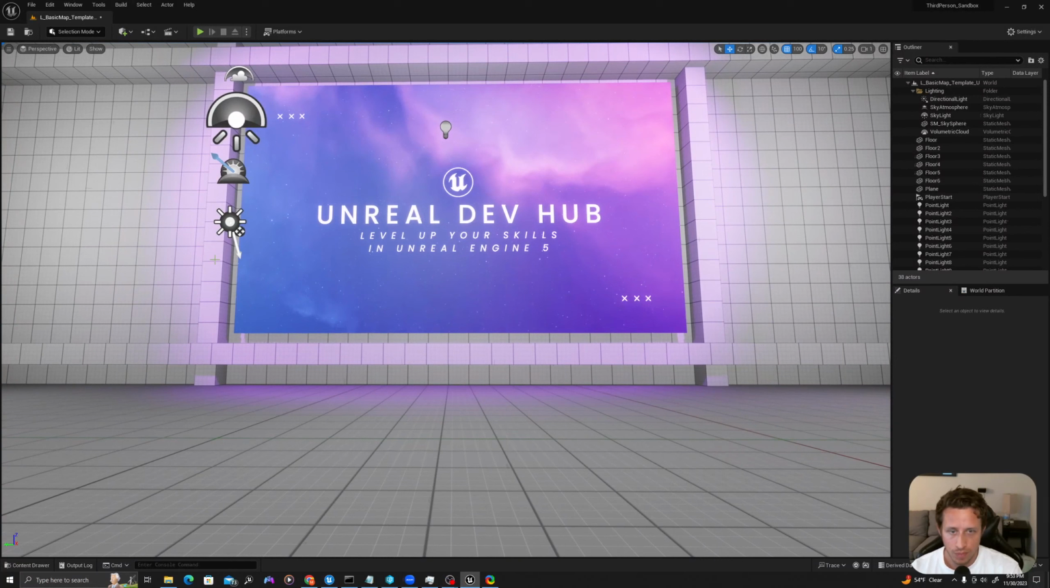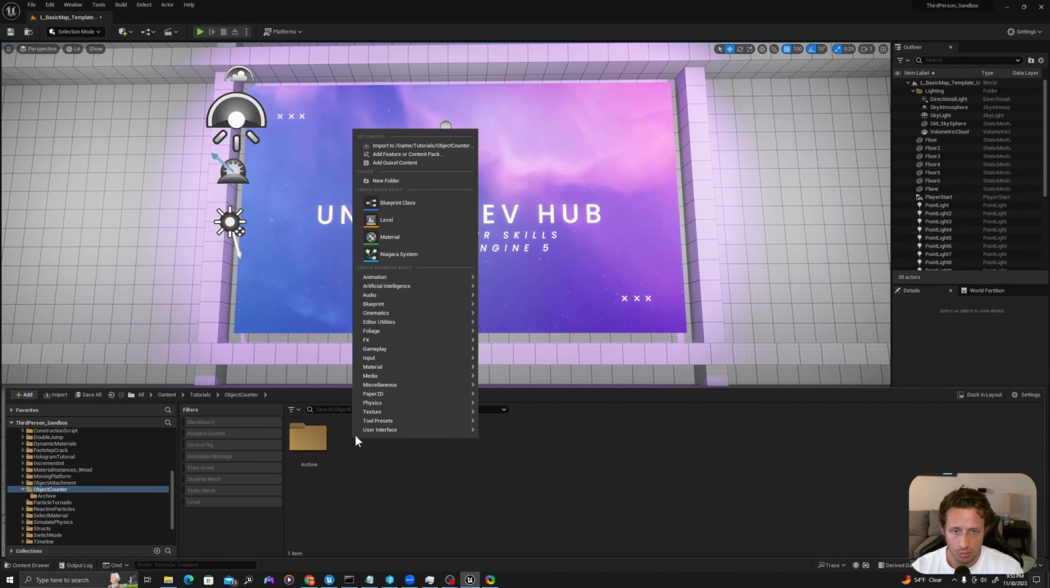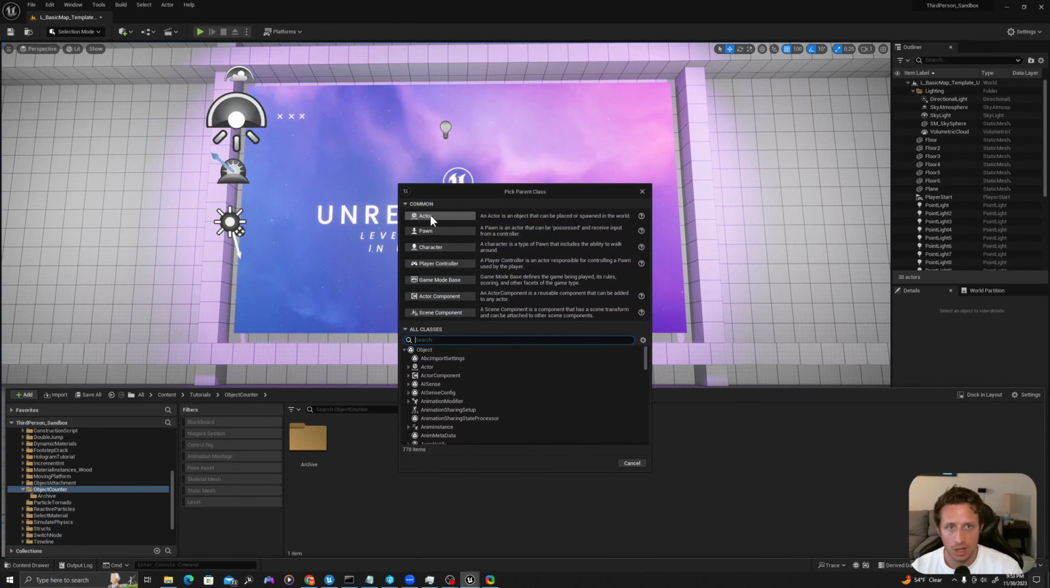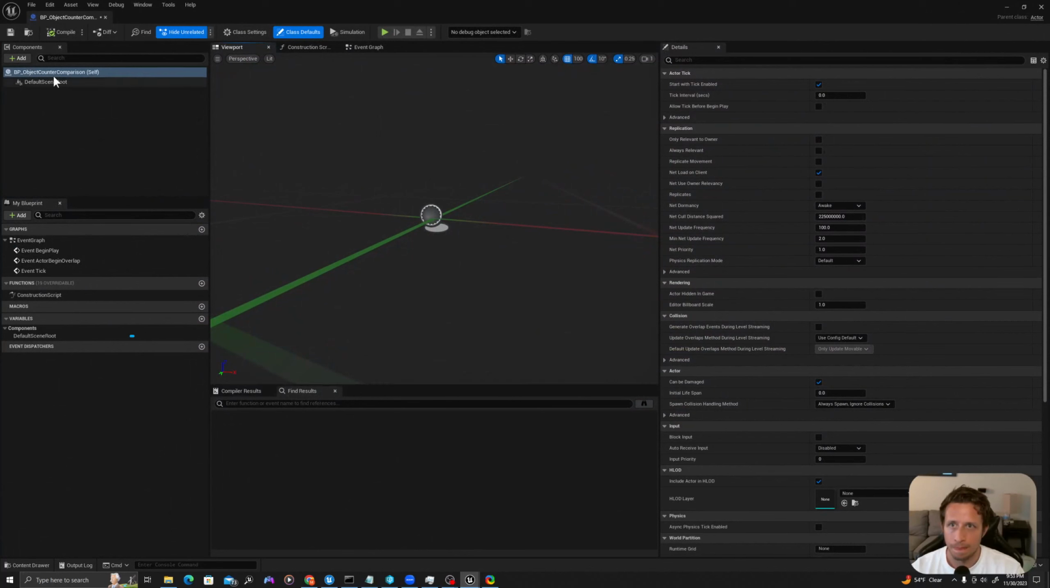All right, I'll press Control Space on my keyboard to bring up my content drawer. I will right click, create a basic asset of blueprint class type actor. I will call this BP_ObjectCounterComparison. I'll double click to open this up, and I will create a series of components.